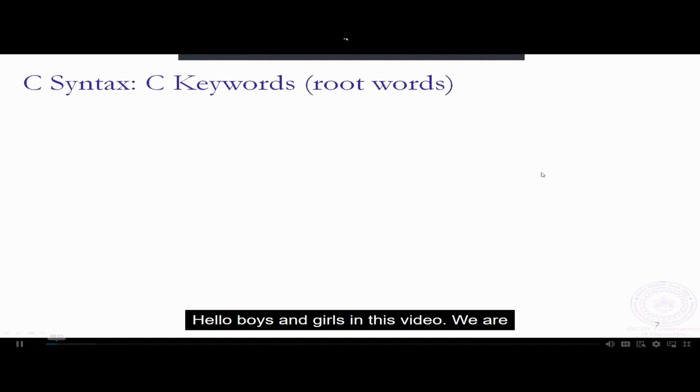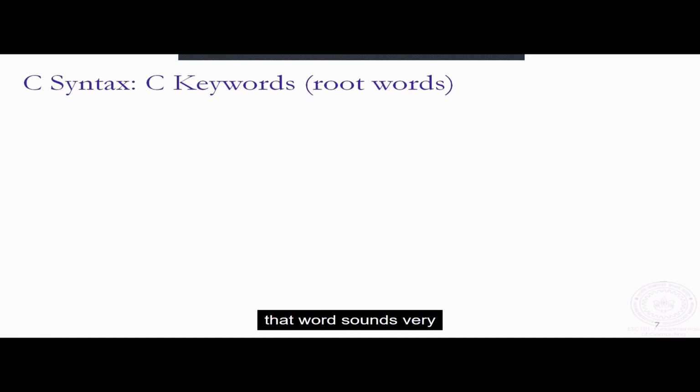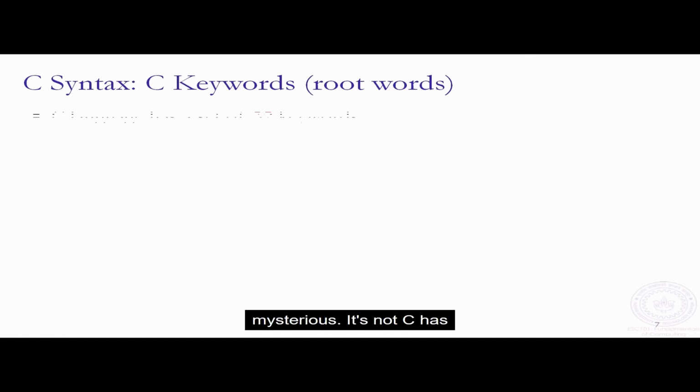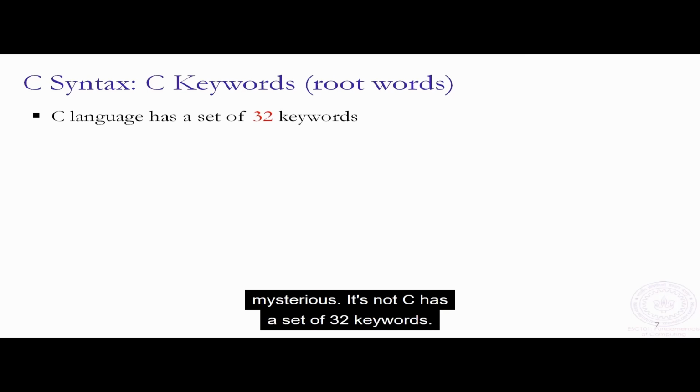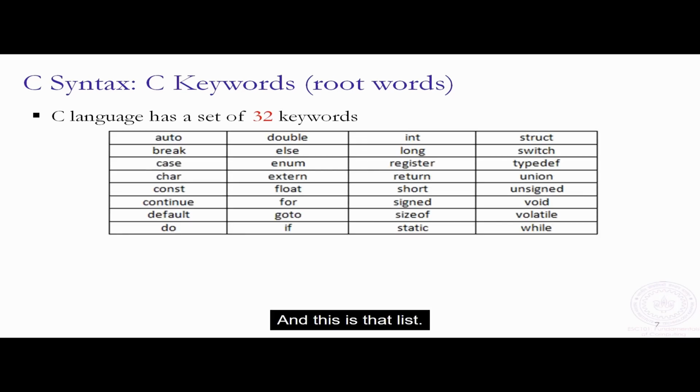And girls, in this video, we are going to look at some root words. That word sounds very mysterious. It's not. C has a set of 32 keywords, and this is that list.